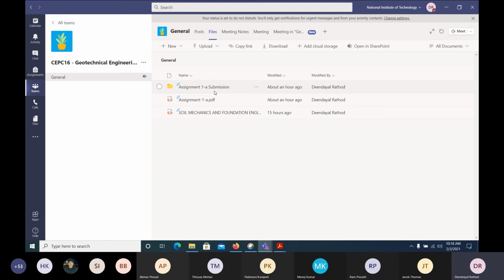So 20 plus 20 is 40, plus assignment 30 is 70, and 30 would be the final exam. Understand? This 20, it may be a quiz also.